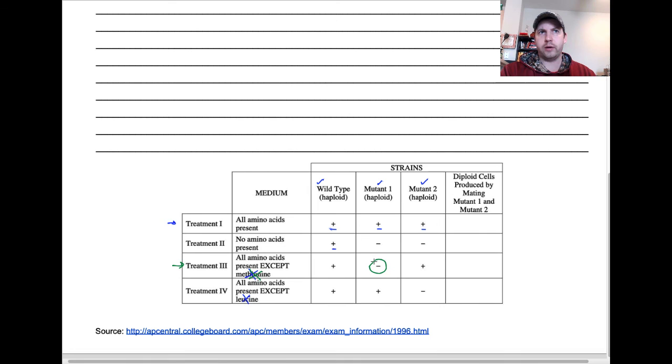So let's take a look at what's going on in these metabolic pathways. If we refer back up to the top, and I'll annotate that in just a quick moment, we know that in order to produce methionine, that particular mutant needs to make proteins. There's an enzymatic reaction. So we're going to just call this a pre-methionine, and we've got to convert it to a fully functional methionine amino acid. In order to do that, we need the assistance of an enzyme, and we're going to call this our methionine enzyme.